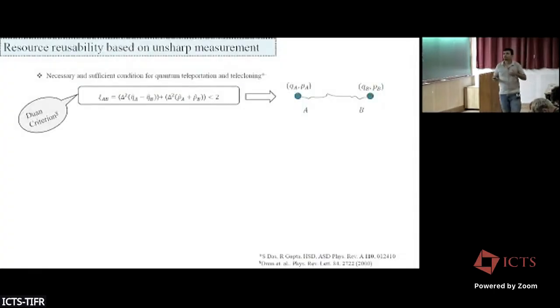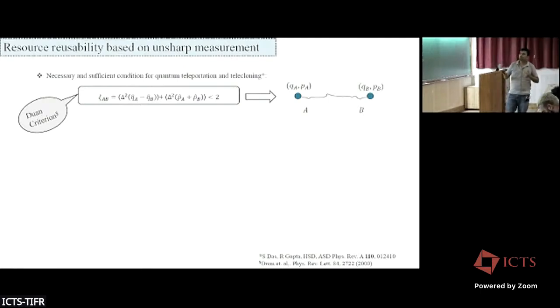First I would like to discuss our first protocol. Suppose we have a two-mode system. This is the entanglement criterion: the two modes will be entangled, a relative-quadrature-based entanglement.